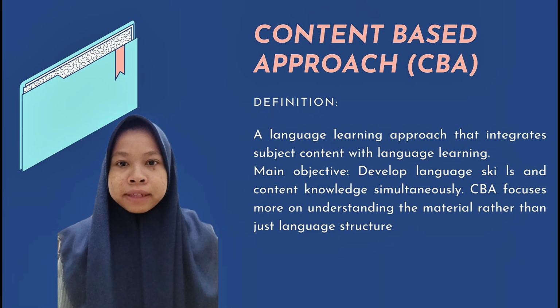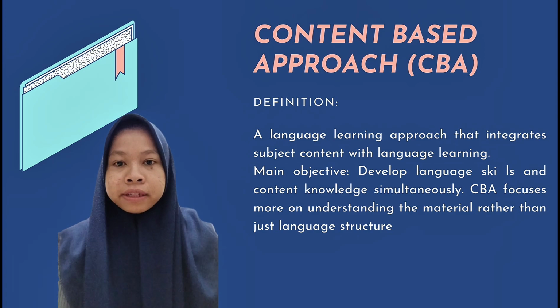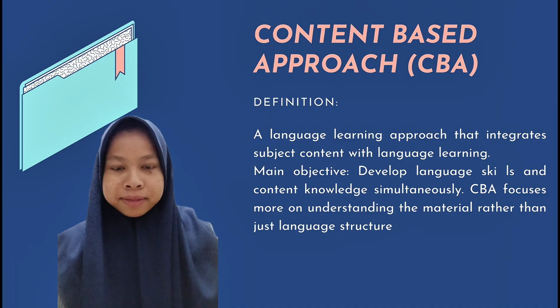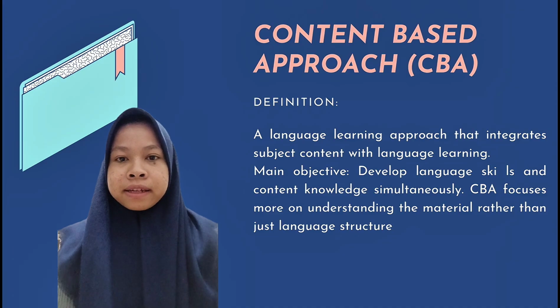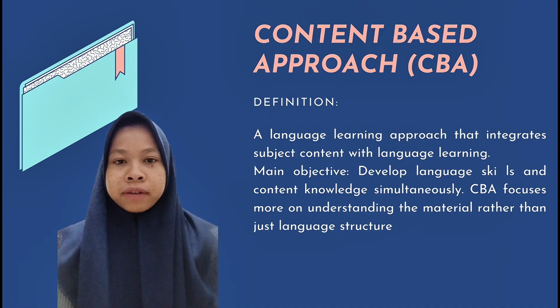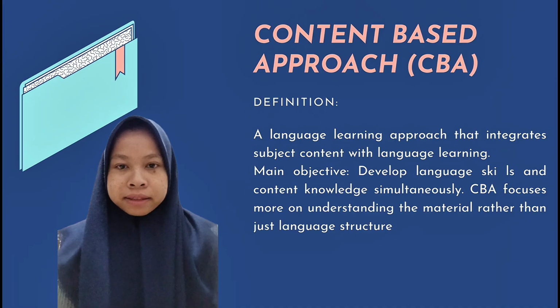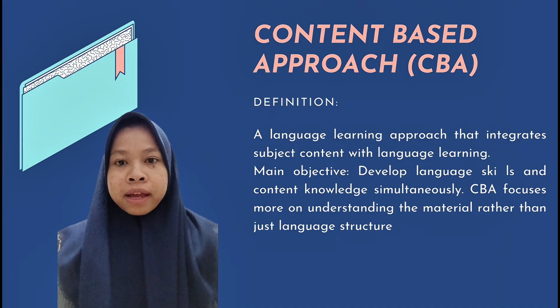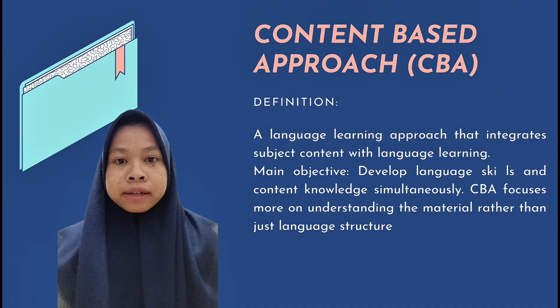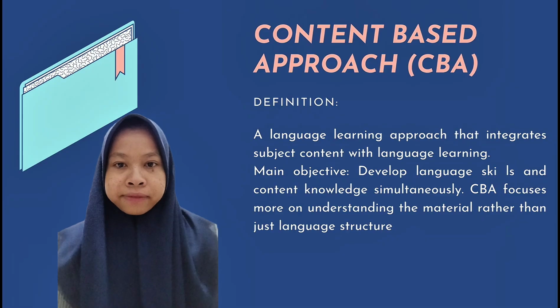Basically, this approach means that we learn a language, in this case, English, by learning real topics from other subjects at the same time. For example, students can learn English through science, history, or social studies. So, instead of studying grammar or vocabulary alone, students use English to talk about things like global warming, culture, or technology. This way, they are not just learning the language, they're learning how to use it in real life.